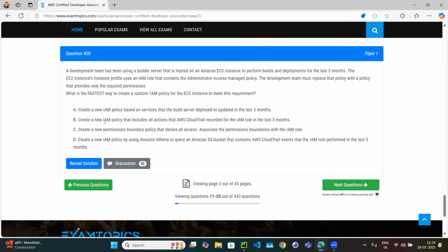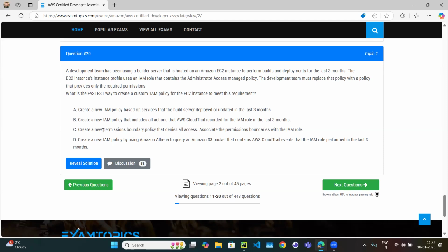Let's read another option. Create a new IAM policy that includes all actions that CloudTrail recorded. This looks correct, because CloudTrail is going to record all the actions the particular build server is performing. What we can do is simply go to CloudTrail and filter for the last 3 months, see what actions have been performed, and all those actions can be added to the new IAM policy, and that IAM policy can be attached to the EC2.